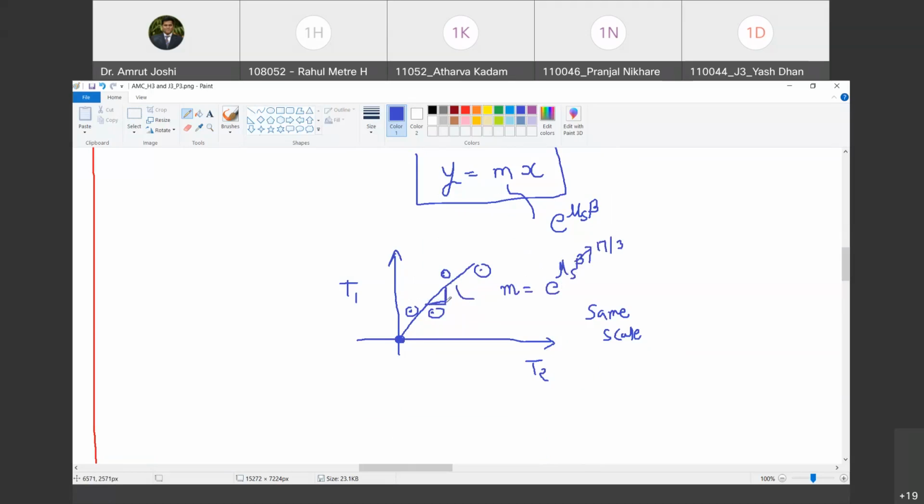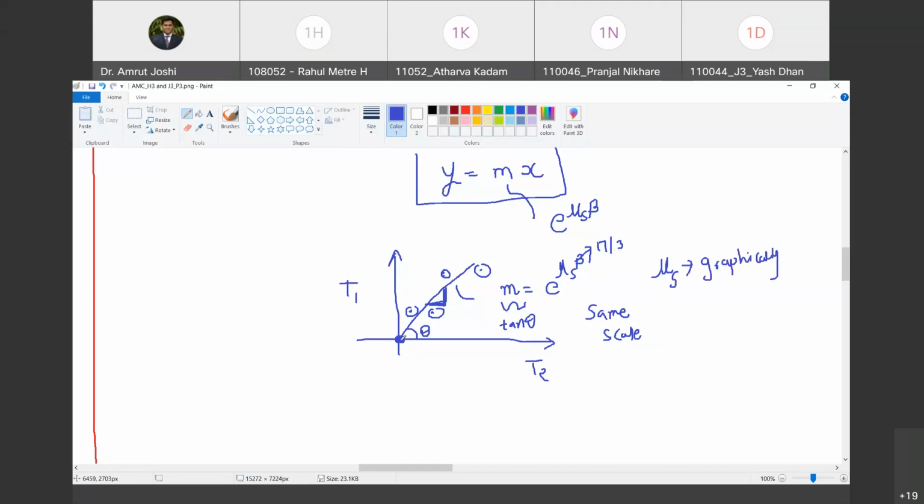You can find out slope of this line on the graph. ग्राफ पे आप इस लाइन का स्लोप फाइंड आउट कर सकते हो. कैसे करोगे? या तो ये एंगल मेजर करो और उसका tan ले लो, या फिर फॉर ए नोन वैल्यू ऑफ डेल्टा x compute delta y upon delta x is going to be the slope. Are you with me? Yes. So या तो थीटा मेजर करो और उसका tan ले लो, that will be the slope m. M is equal to tan theta, and then equate that to e raised to mu s beta, जिसमें beta is known, so you will be able to calculate mu s. This is the value of mu s that you have obtained graphically. Are you with me?